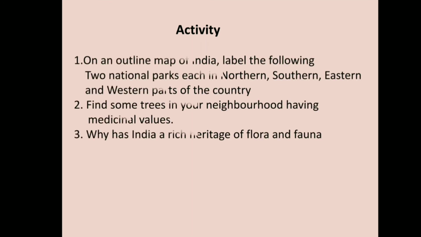Now try to work out this activity. On an outline map of India, label the following: 2 national parks, each in the northern, southern, eastern, and western parts of the country. Find some trees in your neighborhood having medicinal values. Why has India a rich heritage of flora and fauna?